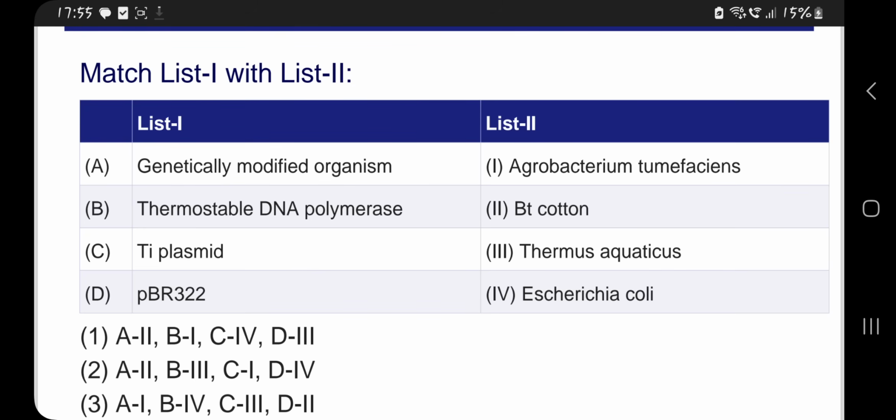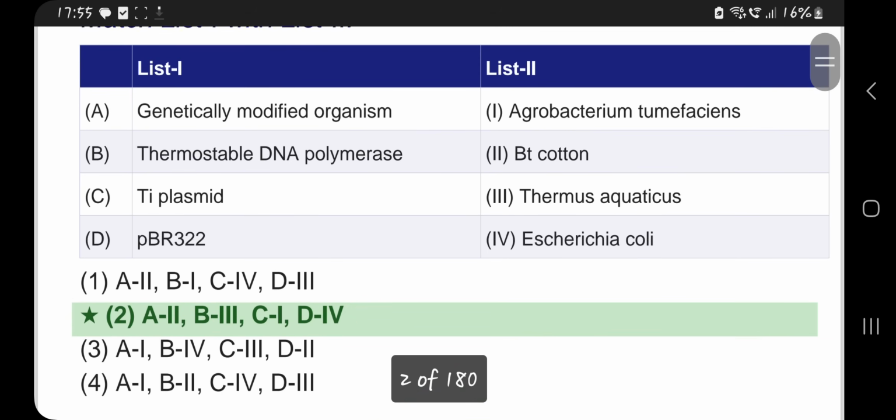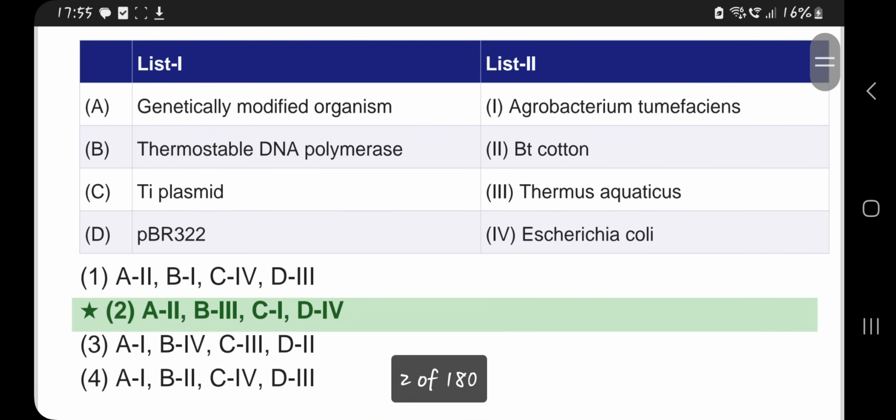So A is 2. Thermostable DNA polymerase is Taq polymerase, or we also call it Thermus aquaticus. So B is 3. Ti plasmid is obtained from Agrobacterium tumefaciens. pBR322 is Escherichia coli. So these are the correct options. If you look into the options, A2, B3, C1 and D4. So this is the correct option for it.